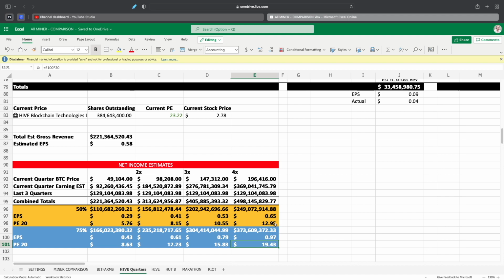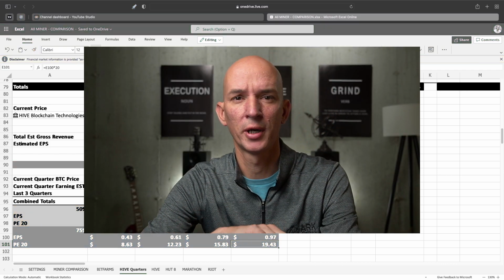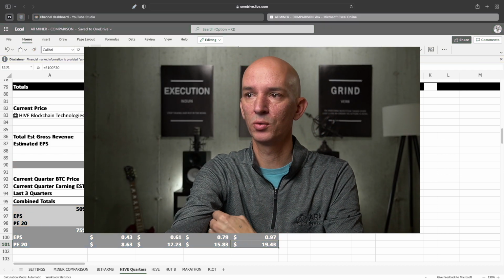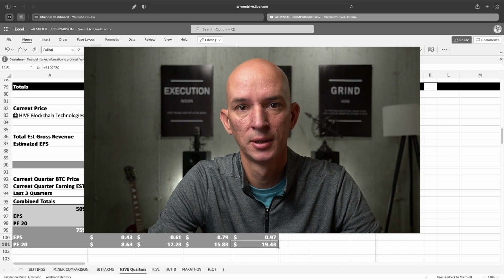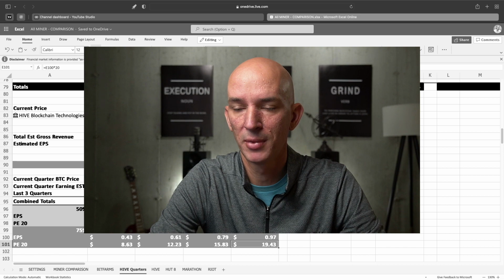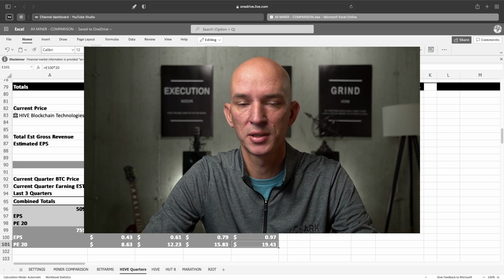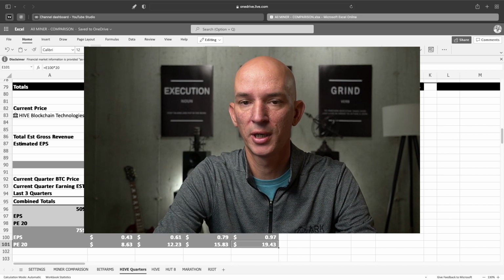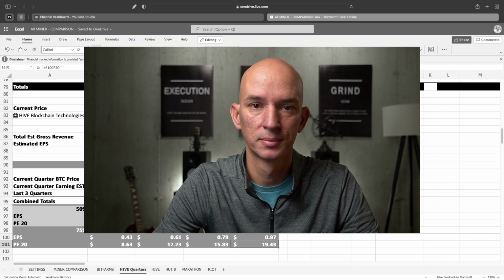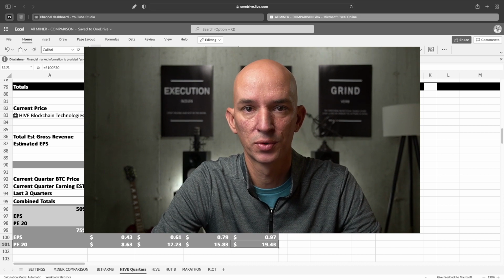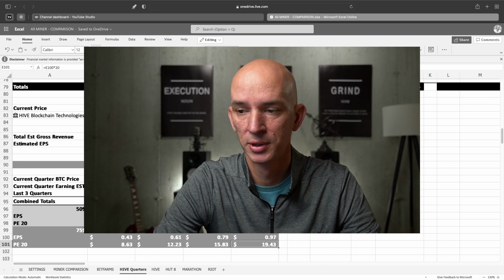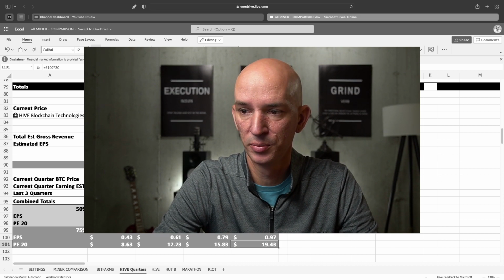Obviously they're lower, but I think they're more accurate. I think the old way that I was doing it was just not as accurate. We were counting all the months as being mined at the same price, but they're not. They're different prices that each quarter is being mined at. So in order to correct that, I had to do this per quarter, and then we can estimate what the last quarter, or the last 2 quarters, could be, and see where we can possibly be with those numbers.